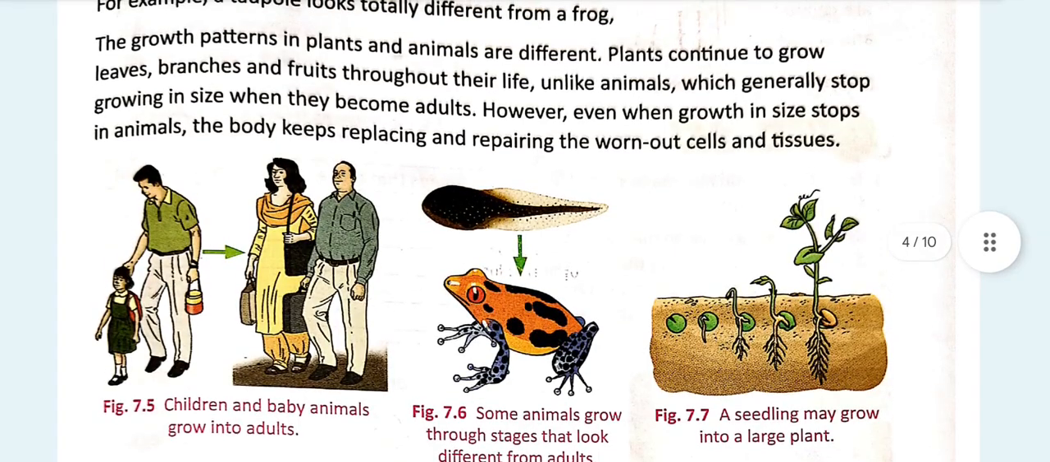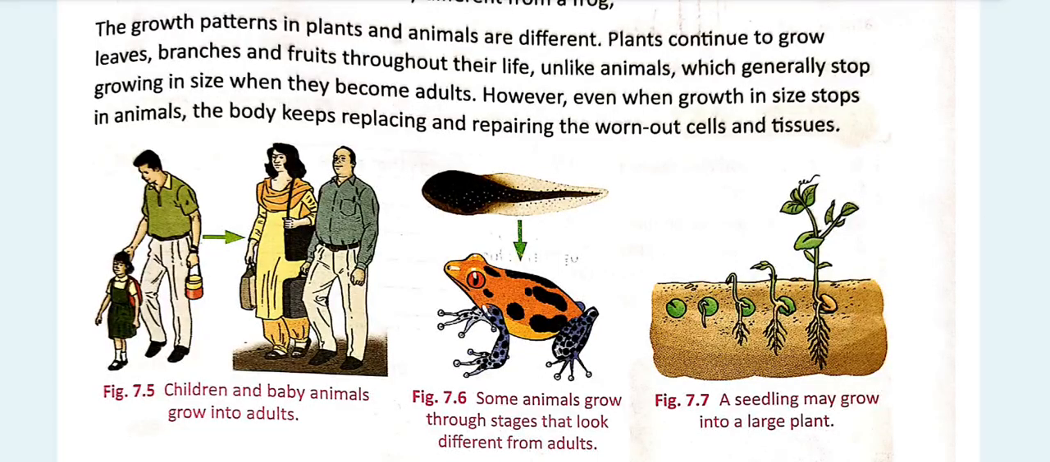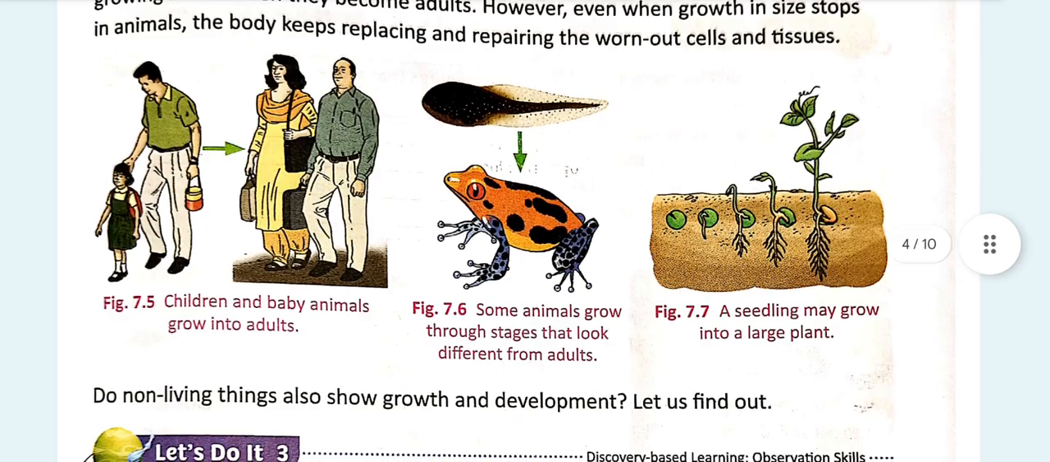Like you can see children turning into adults, and baby animals turning into adults. And here you can see some animals grow throughout the stages that look so much different from adults, isn't it? And here also a seedling is growing into a large plant. Throughout time, everything changes. As throughout time the baby becomes an adult, throughout time the baby animal becomes an adult animal. Throughout time a seed becomes a tree and we don't realize.